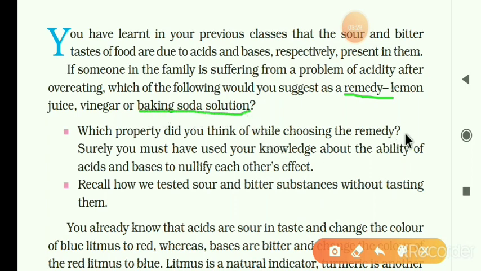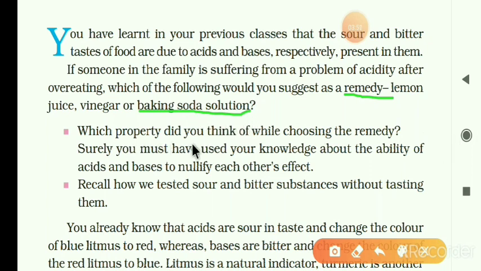So you know that the enemy of acid is base. If you give baking soda solution, it destroys the power of acidity. So you have to go for baking soda solution because it is a base.